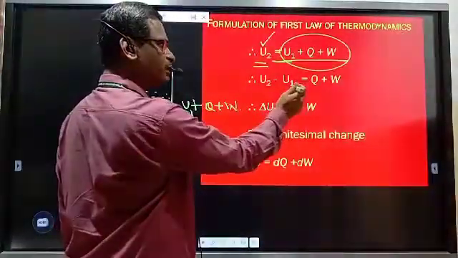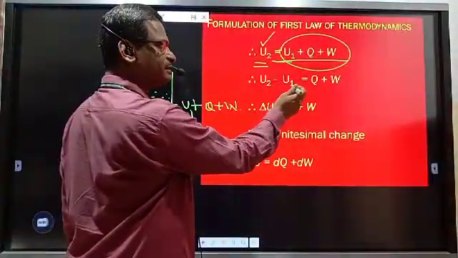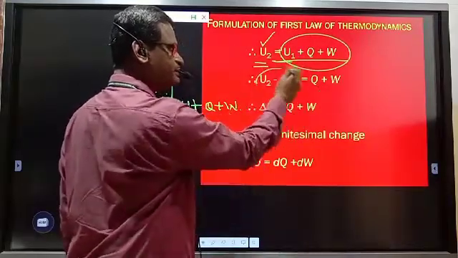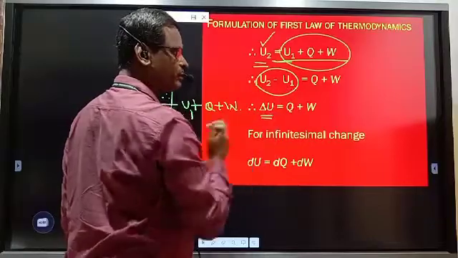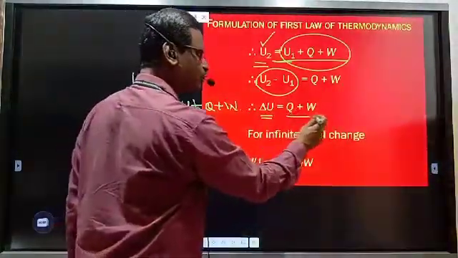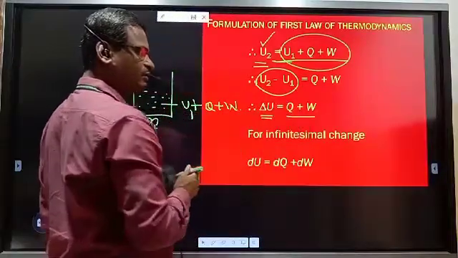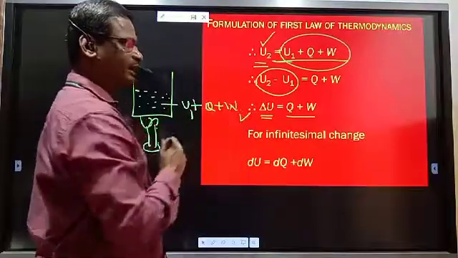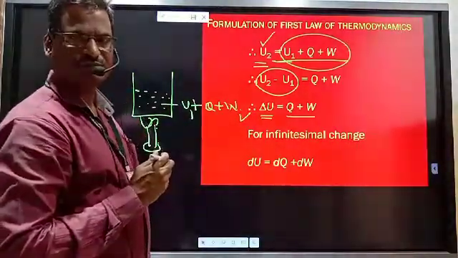Then U2 minus U1, final internal energy minus initial, taking U1 on the left side, is equal to Q plus W. This is known as delta U. That is, delta U, the change in internal energy, is equal to Q plus W. Therefore, this is the mathematical statement of the first law of thermodynamics.